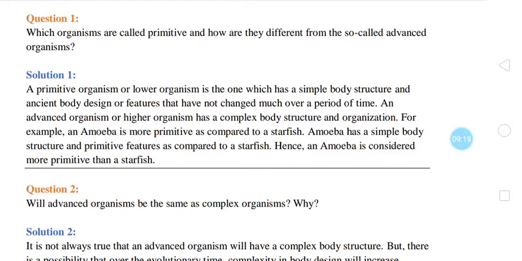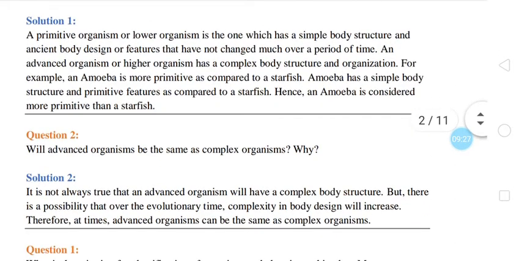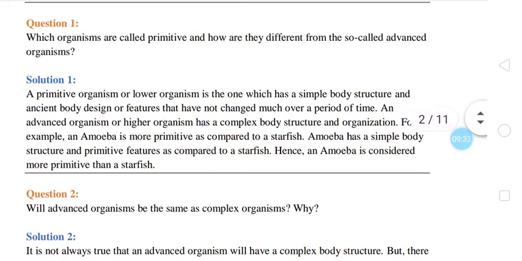Next question is, which organisms are called primitive and how are they different from the so-called advanced organisms? This is a very important question. Primitive and advanced organisms, I told you while classification. During classification, we have seen that on the left side we write primitive organisms and advanced organisms on the right side. A primitive organism or lower organism is the one which has a simple body structure and